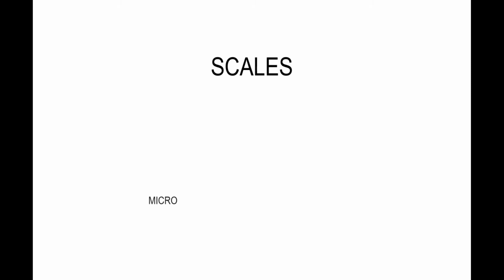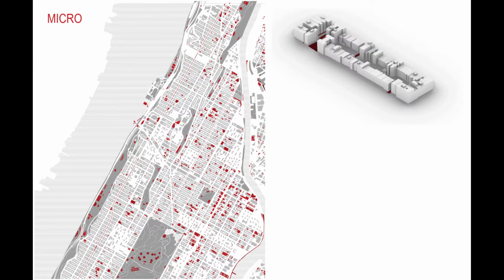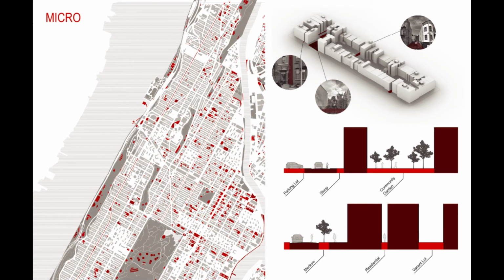We then organize these open spaces by size and scale: micro serving the block and macro serving the community. We define microspaces as being smaller than a block as defined by New York City's grid. Examples of microspaces are small lots and residential yards. Microspaces are often a mixture of public and private areas such as stoops or community gardens.